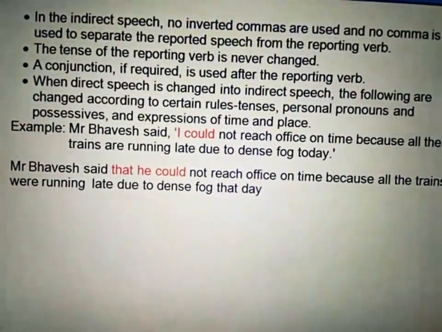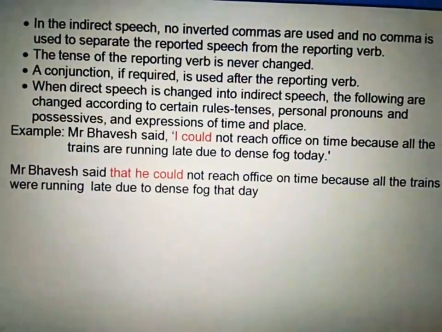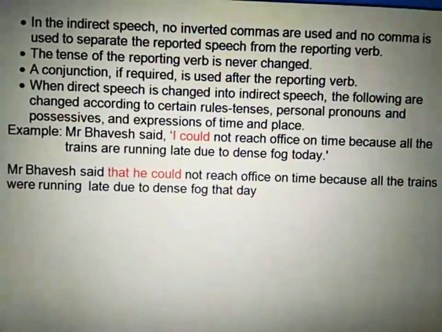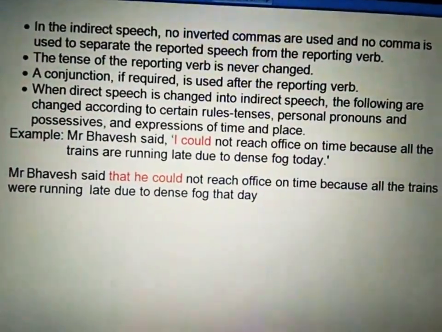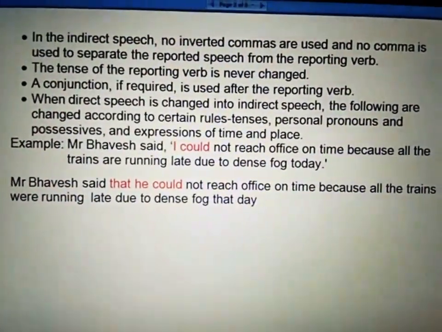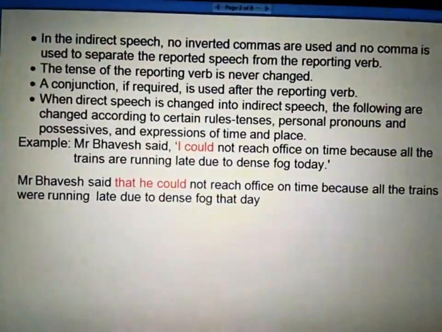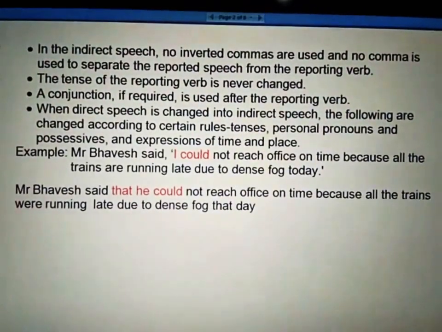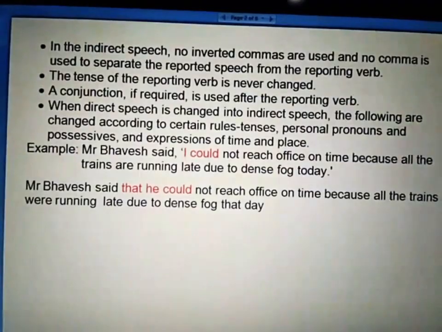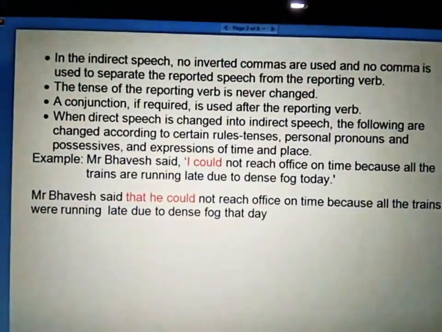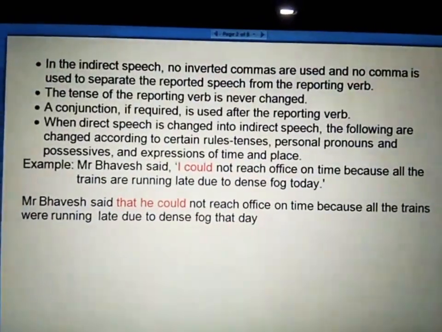Lastly, when direct speech is changed into indirect speech, the following are changed according to certain rules: tenses, personal pronouns and possessives, and expressions of time and place. For example, Mr. Bhavesh said, "I could not reach office on time because all the trains are running late due to dense fog today." When we change that, we use 'that' to combine the sentence.